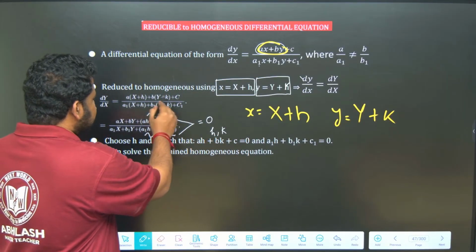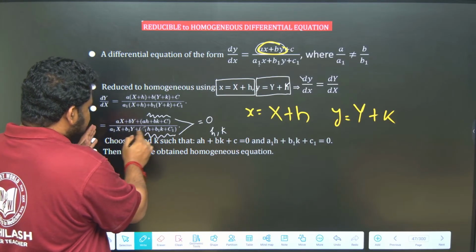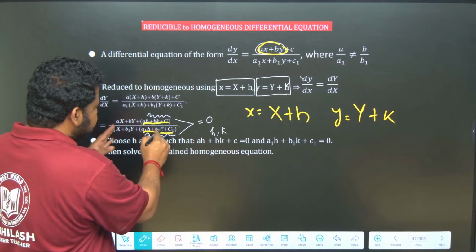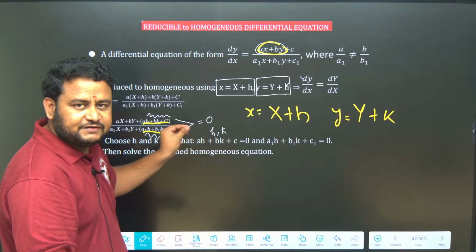In this case, what should we write? All the constants on one side: ax plus by, a1x plus b1y, and you will have the constants here and here. So you will have two equations. Take these two simultaneous equations, equate them to 0 and solve them.